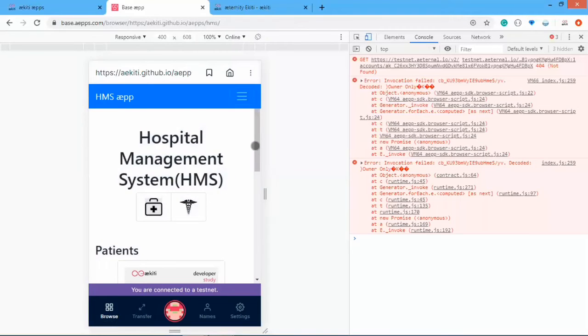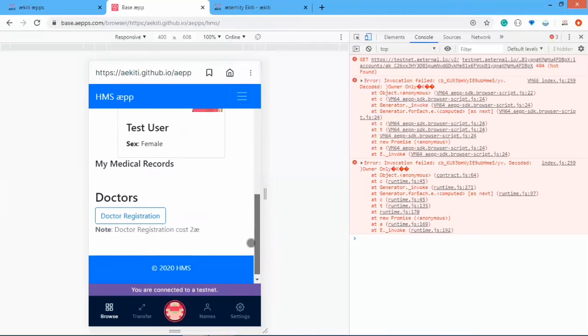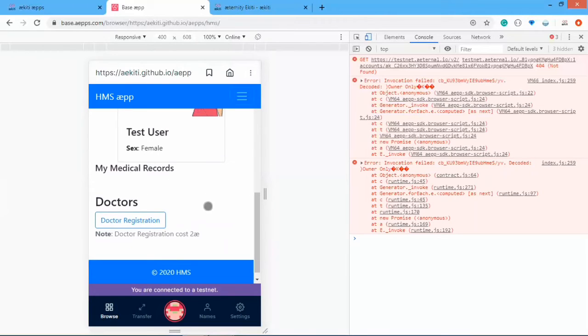And yeah, so we have the hash saved on the smart contract, and we're getting back the image, the name of the user, and the sex of the patient. So now we have my medical records, which is empty at the moment because the doctor has not actually done anything.